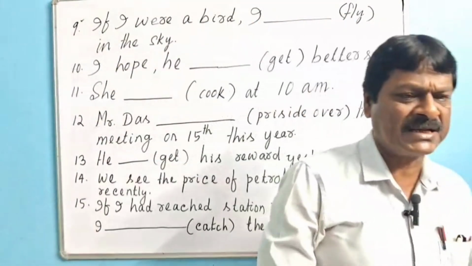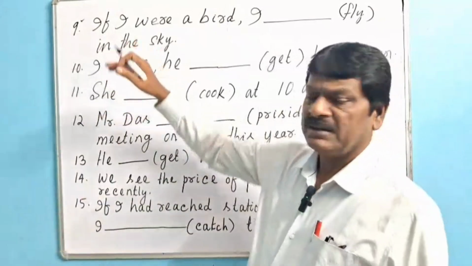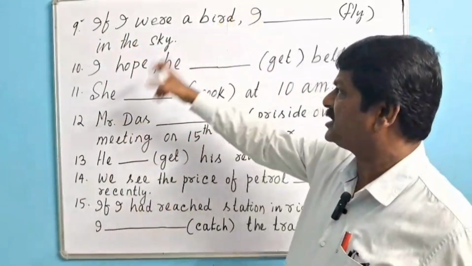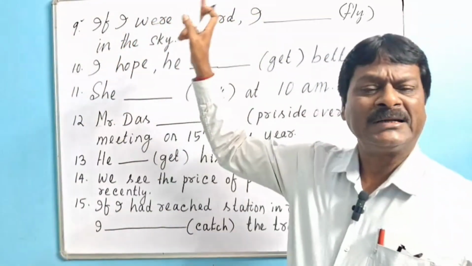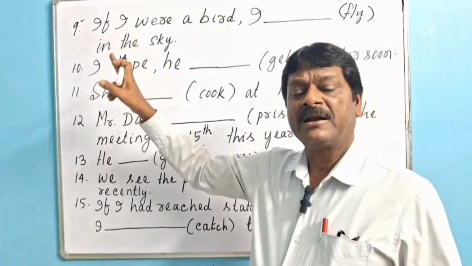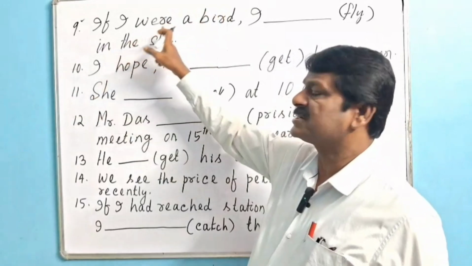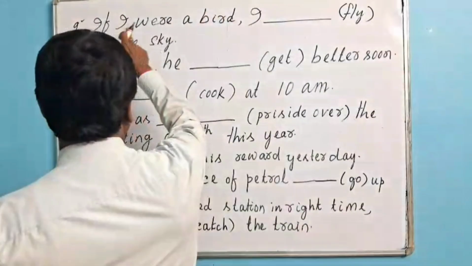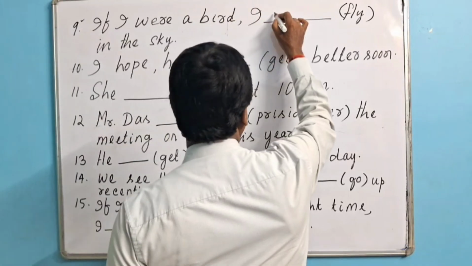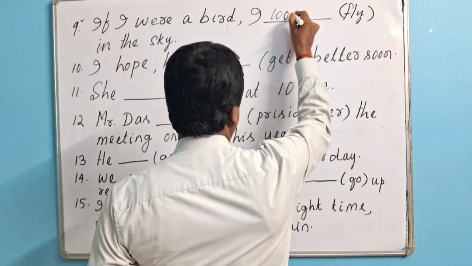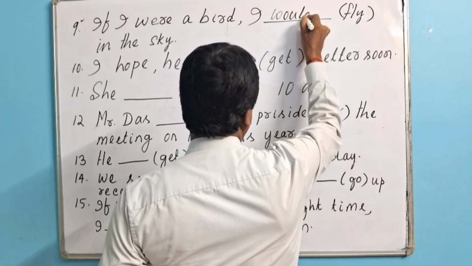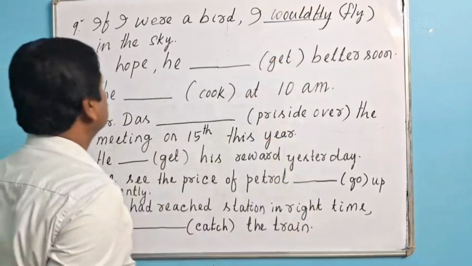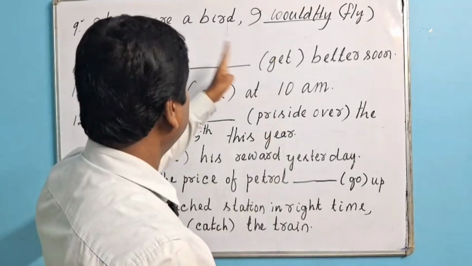It is a second type conditional sentence. In second type conditional sentence, the events of present time or future time are expressed, but the verbs used in the type 2 conditional sentence are always in past tense form. Like, if I were a bird, I would fly. I would fly in the sky. So, this is the correct form of verb.